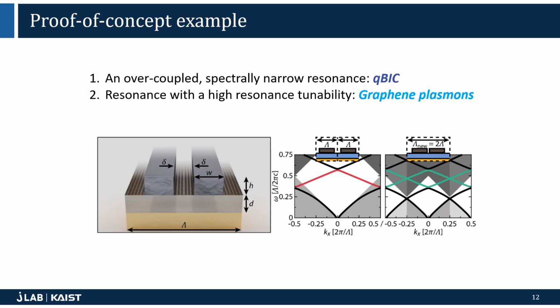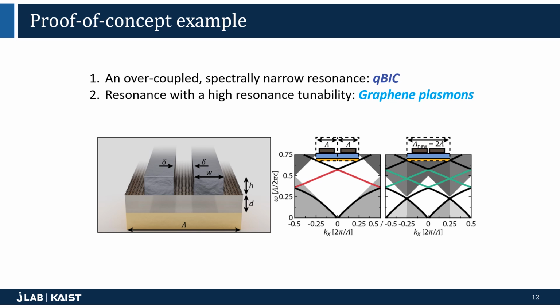To realize this idea, we came up with a proof of concept metasurface example that utilizes a QBIC and graphene plasmons. The QBIC is the overcoupled spectrally narrow resonance, and the graphene plasmons correspond to the resonance with a high resonance tunability.